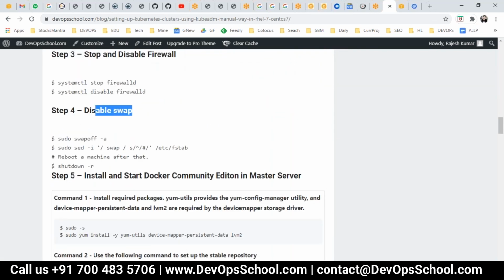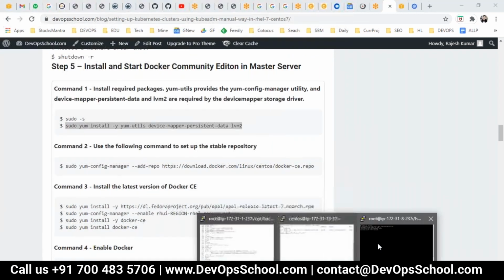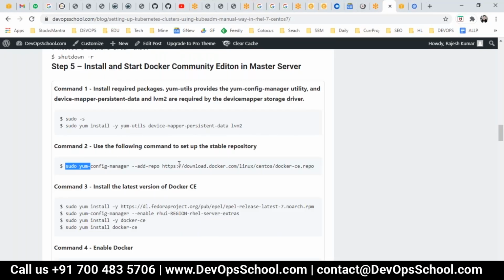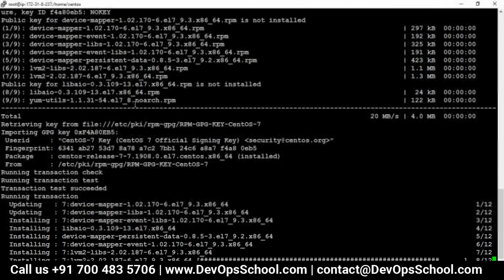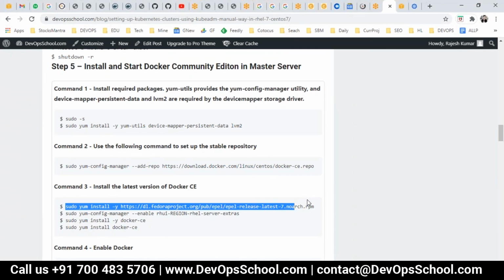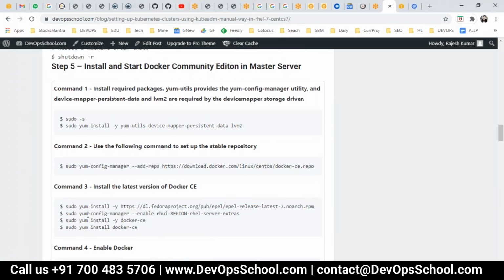No need to do that because it's an easy instance, but if you are using VMs, you have to do that. Now let me install Docker in the worker also. I'm doing it in the worker, guys. Remember, it's a black screen. That means it's the worker. I've not changed the white color for that.